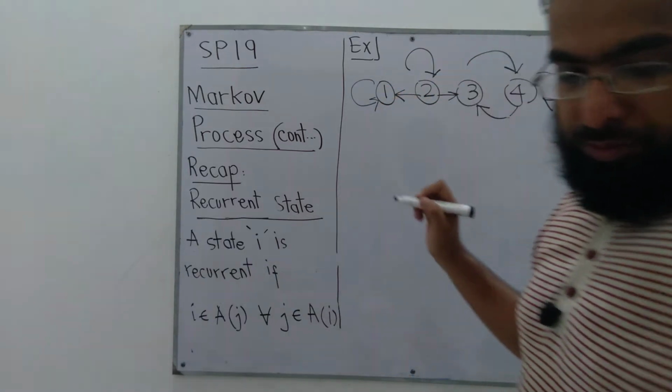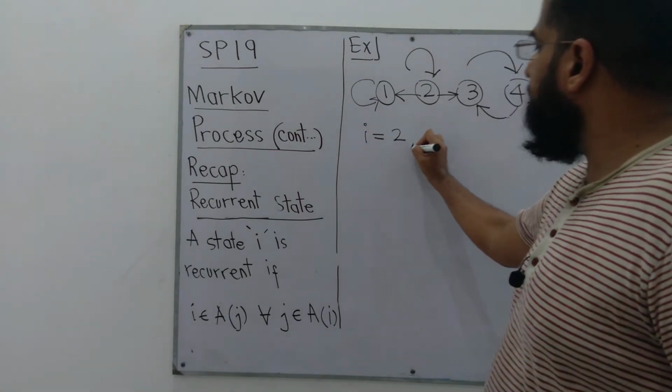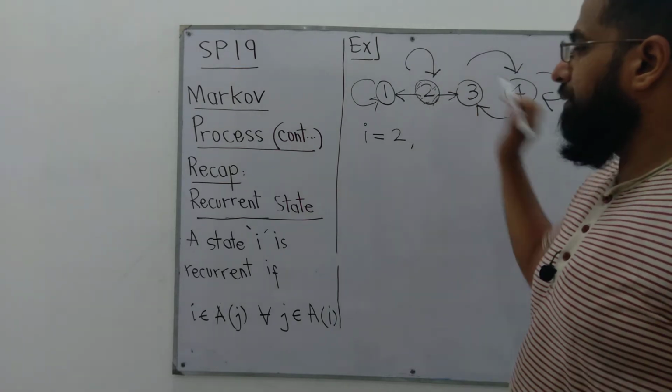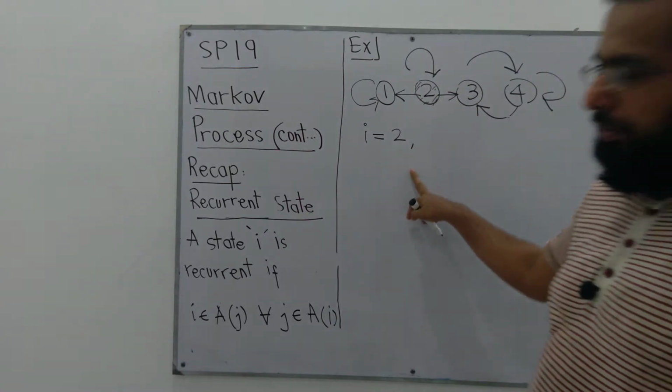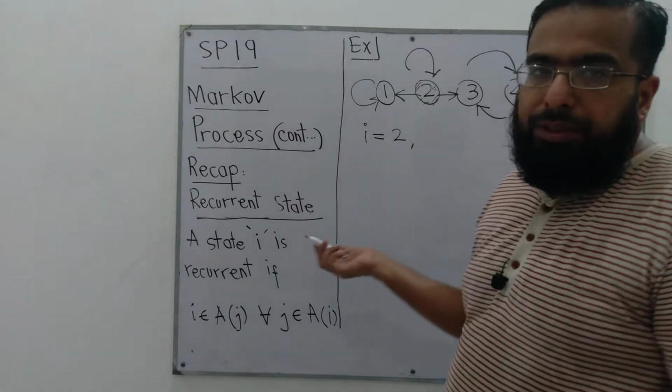Suppose I is equal to 2, we start from this state. Let's find out whether this state is recurrent or not. If it is not recurrent, it's transient.